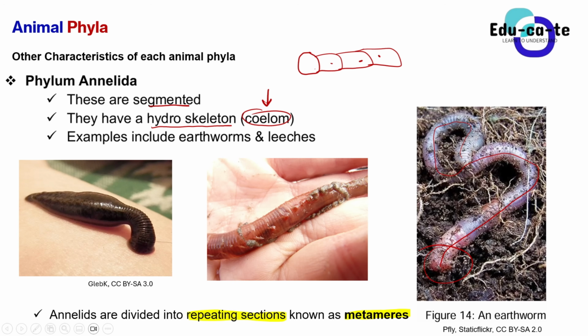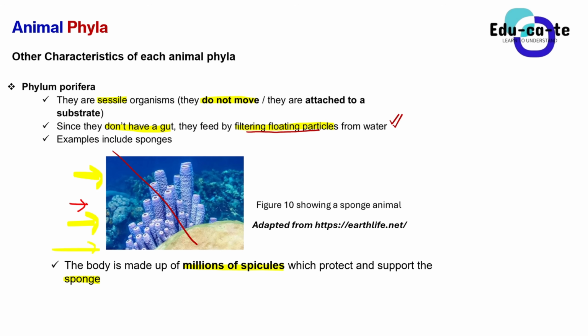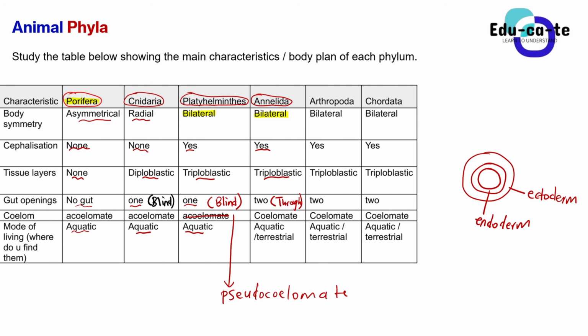So after phylum Annelida, we go to phylum Arthropoda. Their mode of living is still aquatic, of course. They are found in the water, nothing much about it. So phylum Arthropoda, we look at their characteristics. These animals are bilateral. They've got a bilateral symmetry, simply meaning you can divide them into two identical halves. They do have cephalization, of course, because they do have a head.